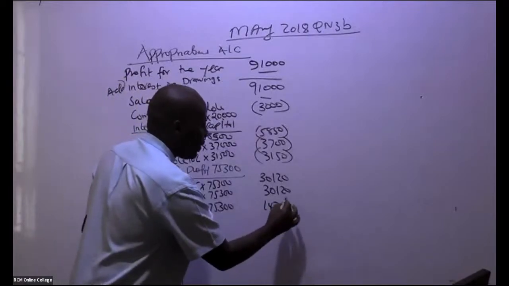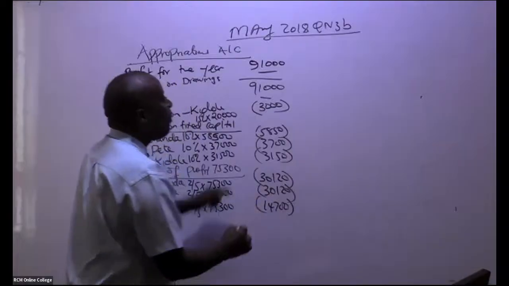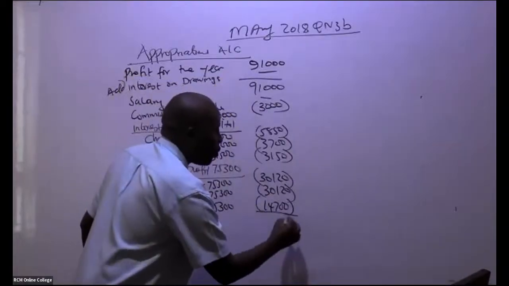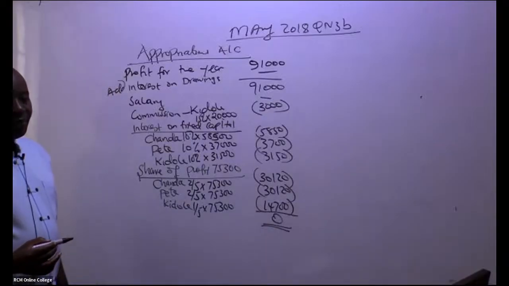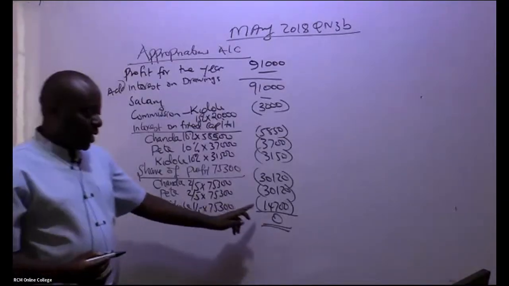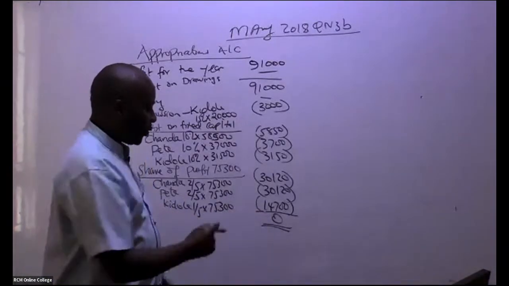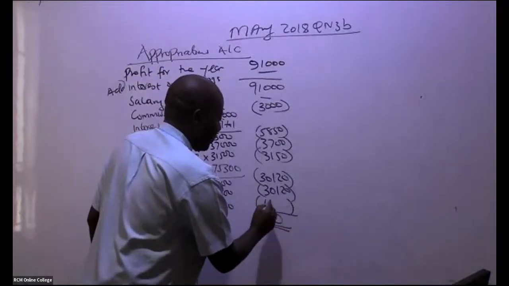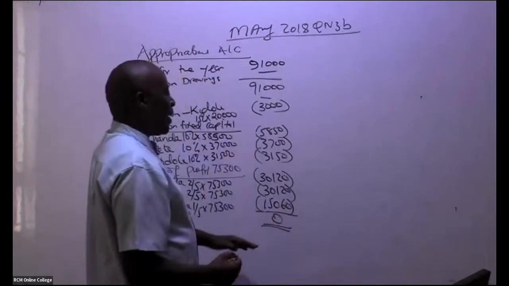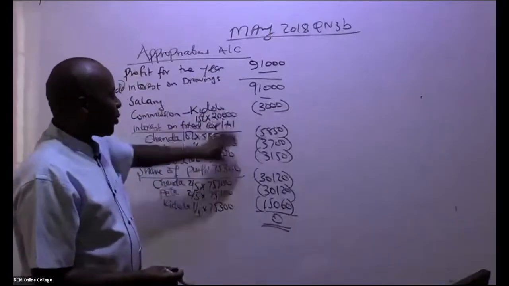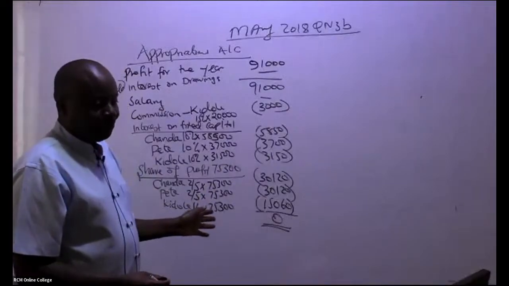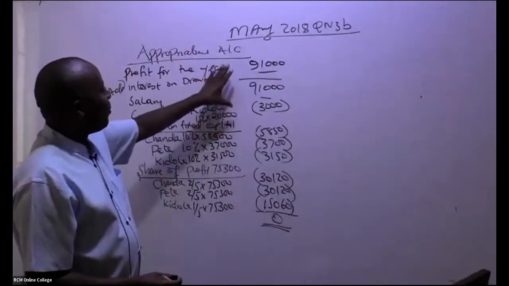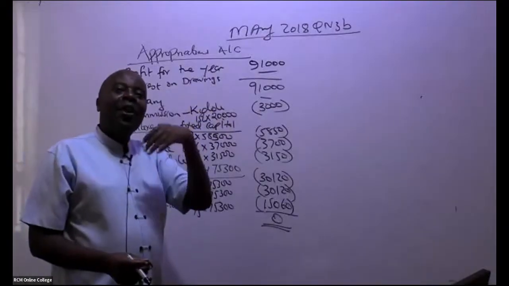So this is 14,700. So if you deduct this, you should be able to distribute the whole amount such that you have a 0. So I'm being told this is not 14,700. I'm being told this is 15,060. You don't even have to approve. Remember, up to here you got a surplus of 75,300, and this will add to 75,300, but you can do it on your own.